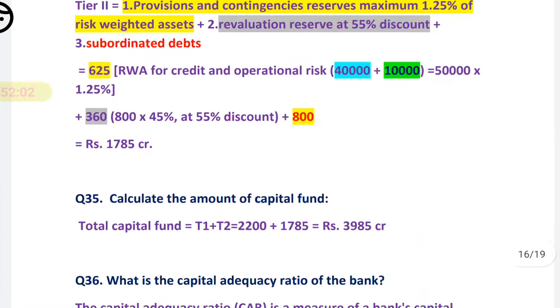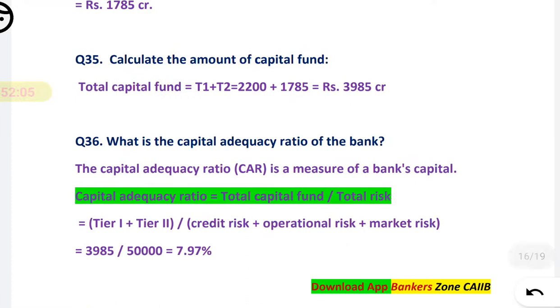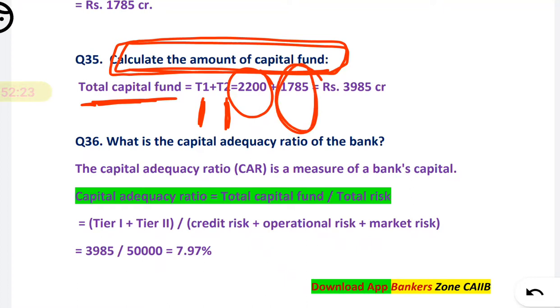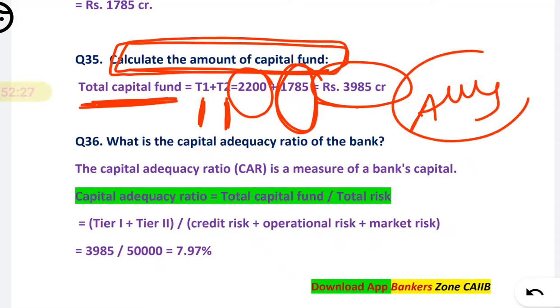Okay, now next question number 35. Calculate the amount of capital fund. That is, we have to find the capital required. So total capital required is nothing but tier 1 capital plus tier 2 capital, right? So tier 1 capital is our 2200, we have just calculated, and for tier 2 also we have calculated. When you add, you will get 3985 as your answer. Okay, so total capital required will be 3985.